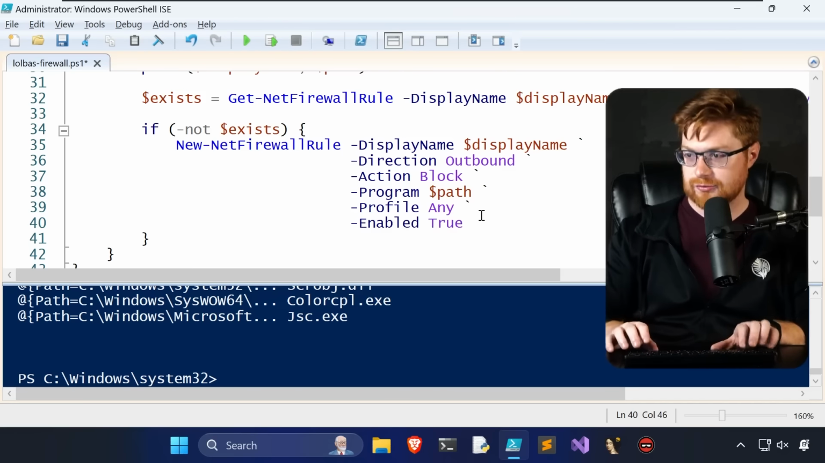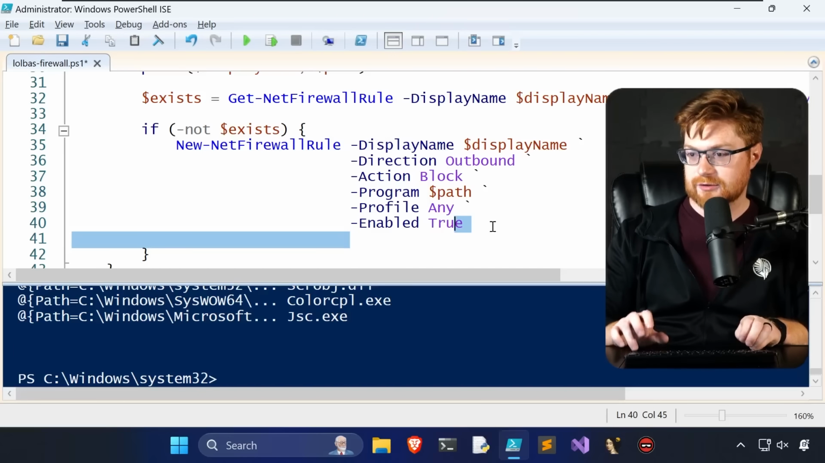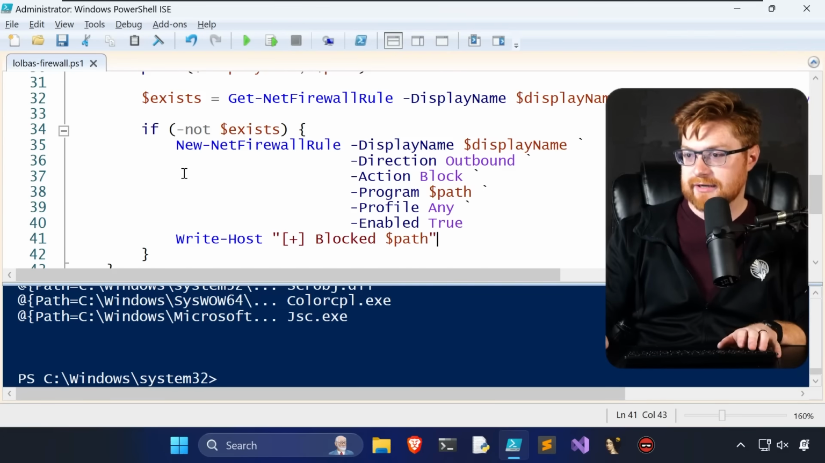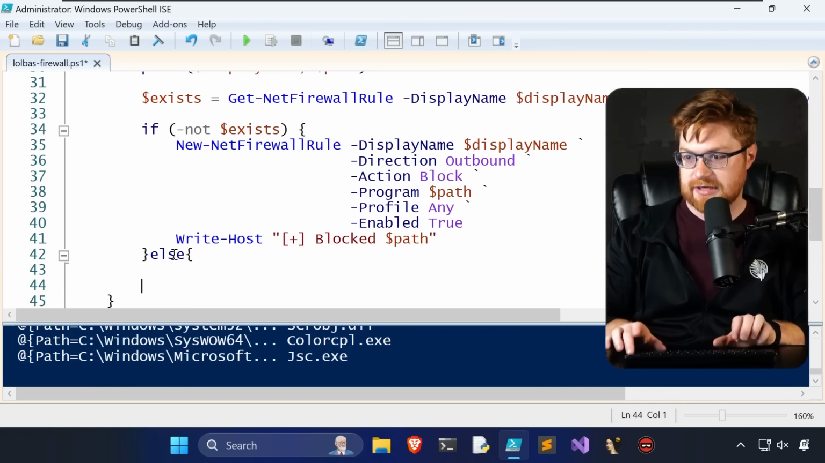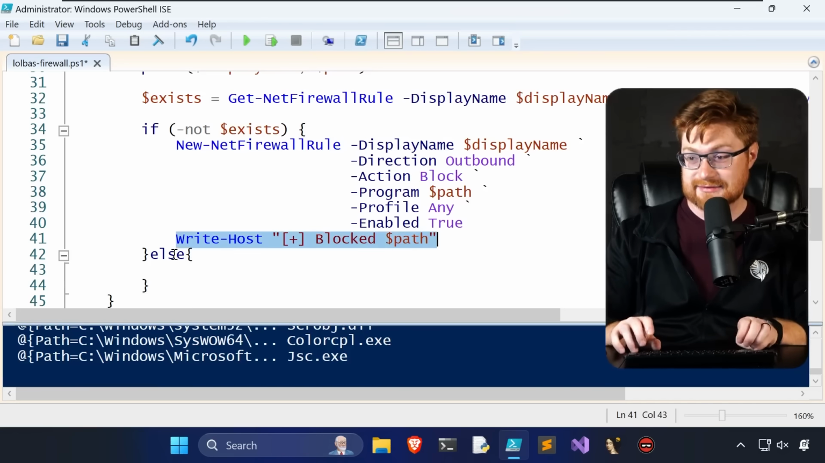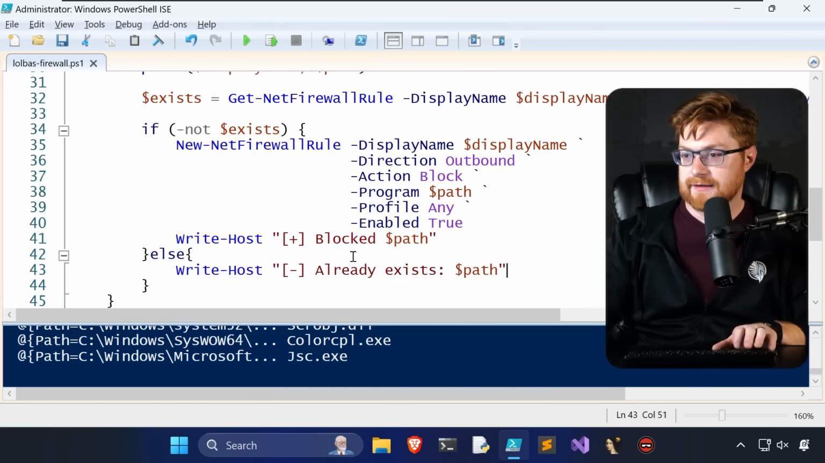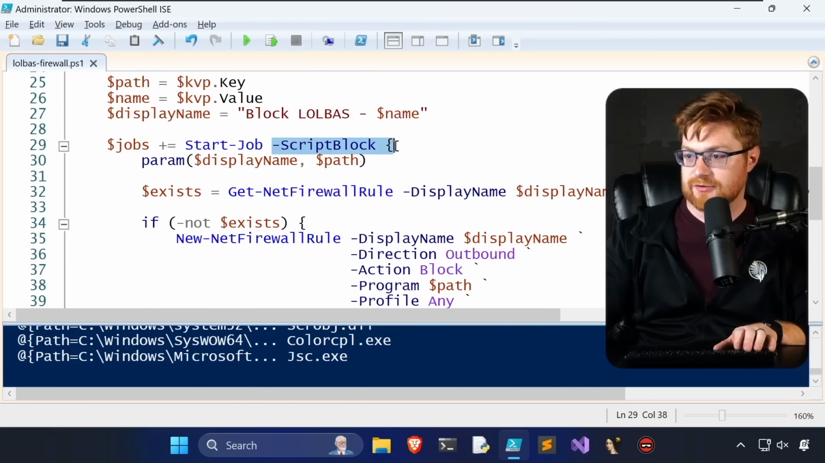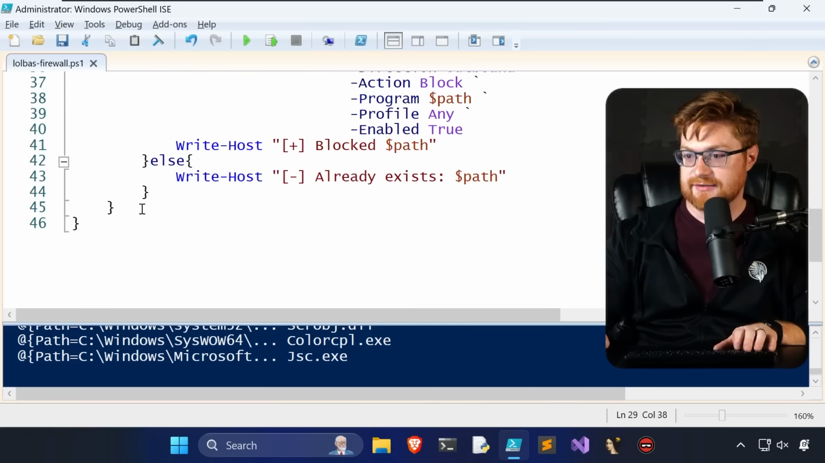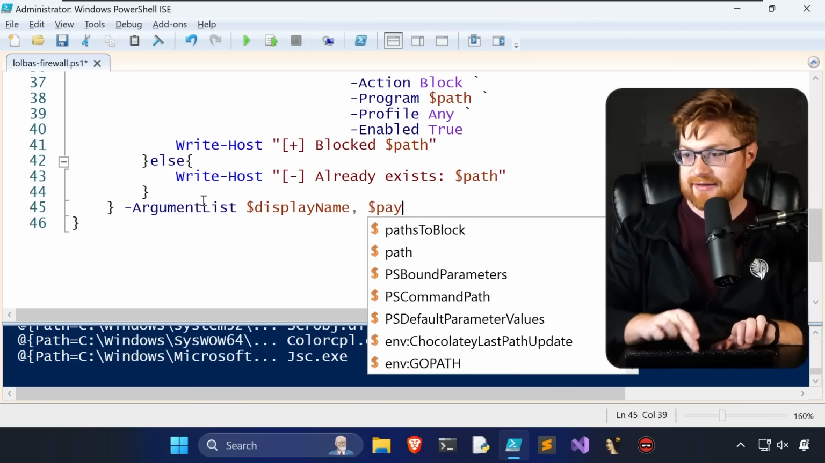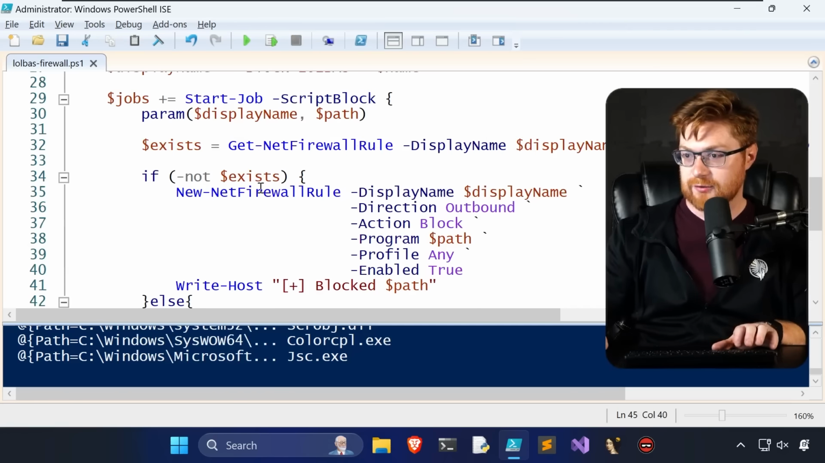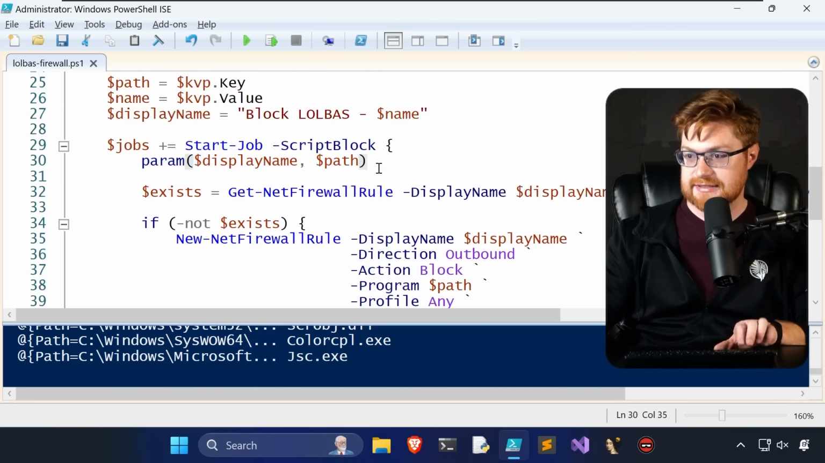Enabled. True. Then we can simply do a little write host and say, hey, we did it. But otherwise, we can add an else statement here. If it does already exist, maybe we just say that it already exists. Now, because this is all part of our script block, that's defined the end of this, correct? So we'll add in our argument list, and that should be the display name and the path that we are working with. Those are the parameters that we pass in here.